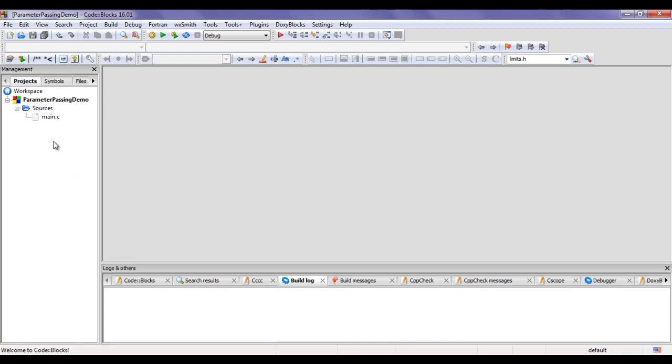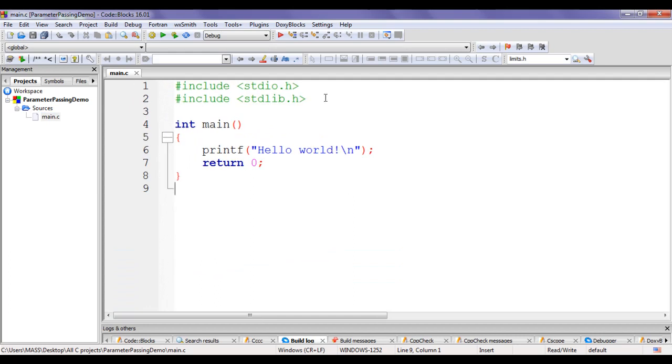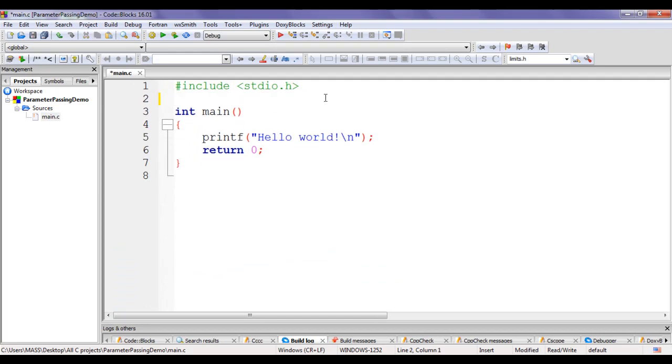I click on the plus sign. I double click on main.c to open. You can see that main.c file is open. I am going to delete this line of code which is not necessary.